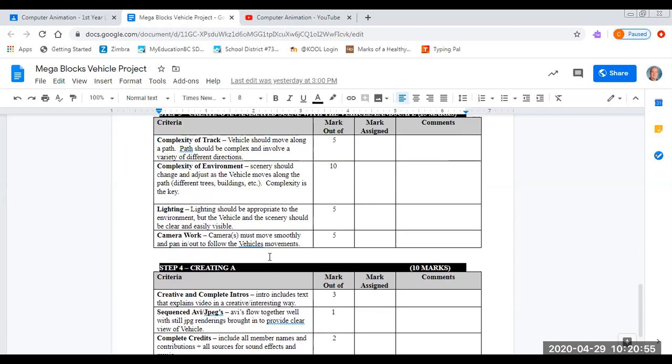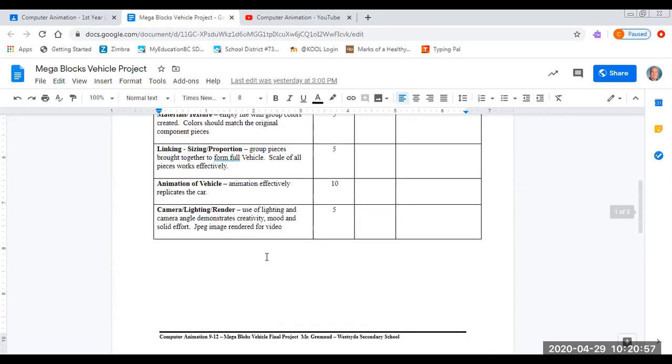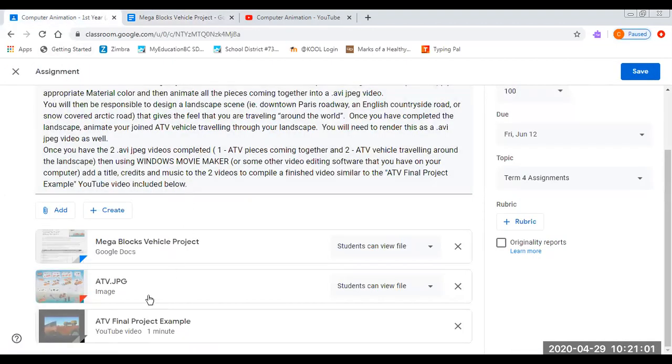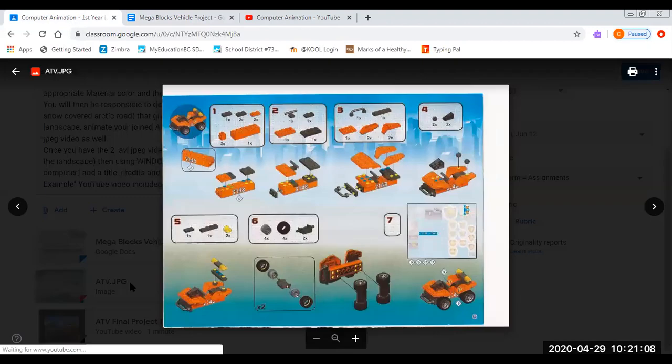So please look over this to understand how I'm going to be evaluating this. The next thing that you can see here is an ATV JPEG image. If I click on that, this is going to guide you as to what pieces you'll need to eventually make this ATV vehicle that you see down here.